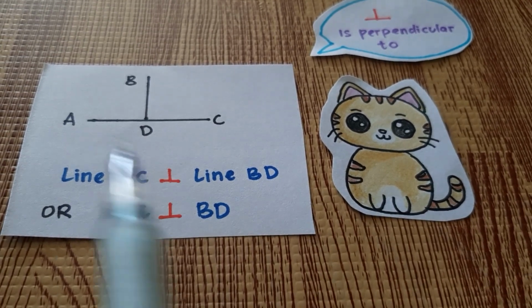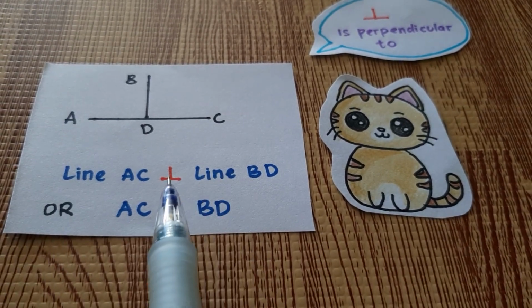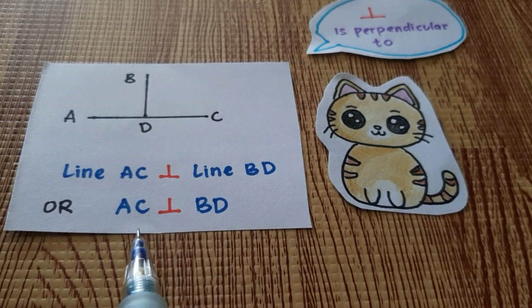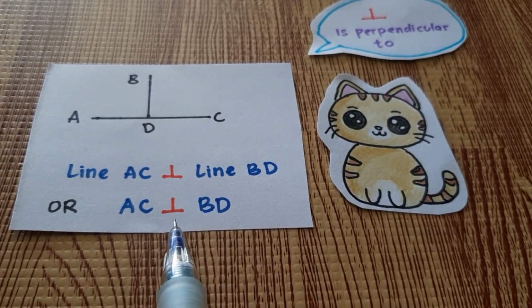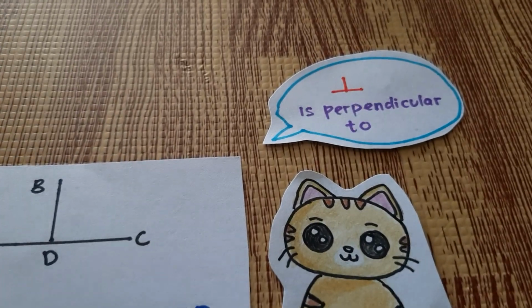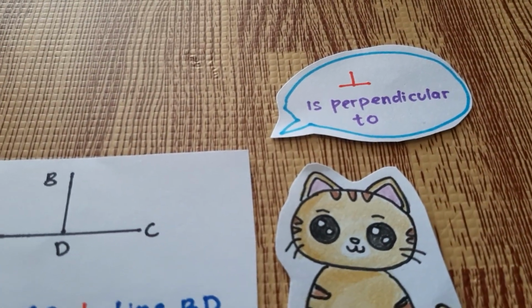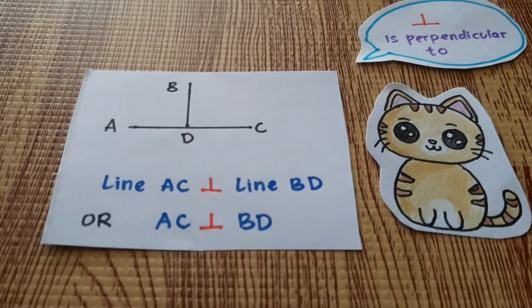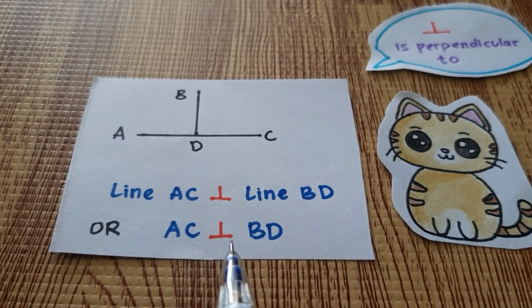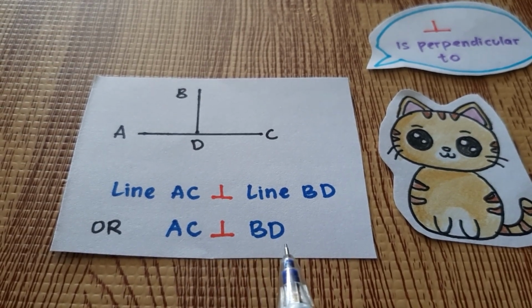Again, line AC is perpendicular to line BD, or AC is perpendicular to BD. So AC is perpendicular to BD.